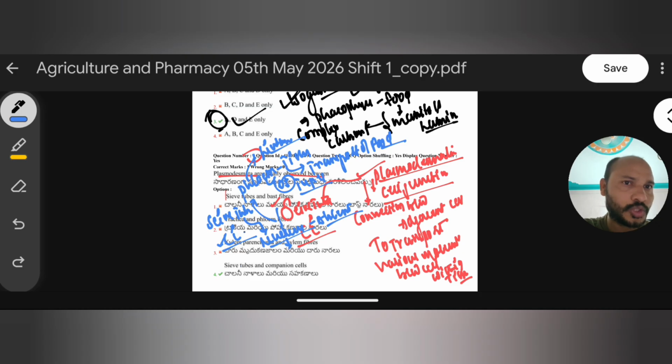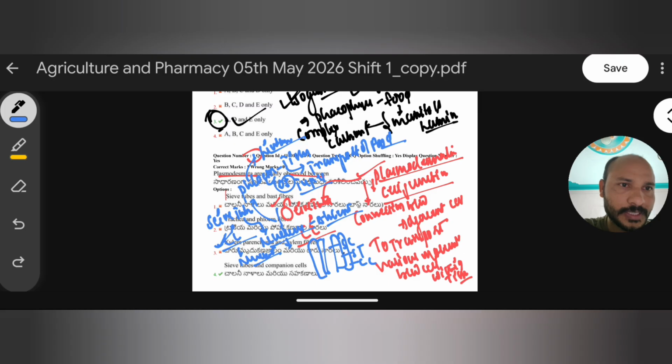For example, if you have sieve cells like this, so this is the sieve tube cell, and around it we have companion cells. Companion cells are nucleated cells. So the function of sieve tube cells is completely controlled by these companion cells. So definitely there is a need to transport various molecules between sieve tubes and companion cells.